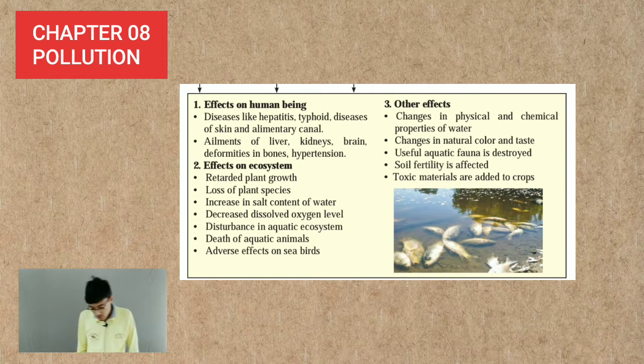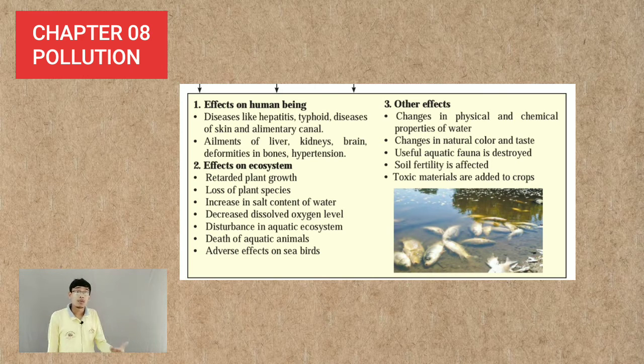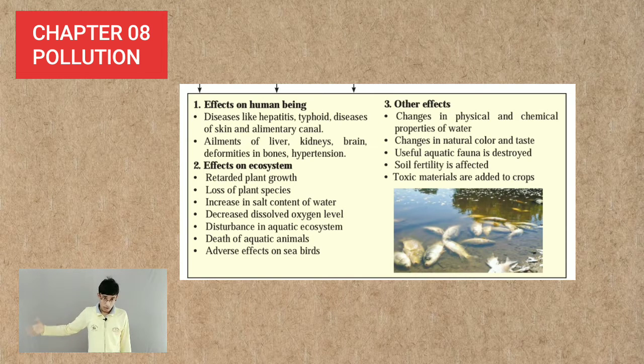Then next is useful aquatic fauna is destroyed. So the aquatic animals or aquatic plants which are there in the water body are going to be affected due to water pollution. Now soil fertility is affected. The soil which is there along the bank of rivers, the fertility of those soils or those lands are going to be affected.